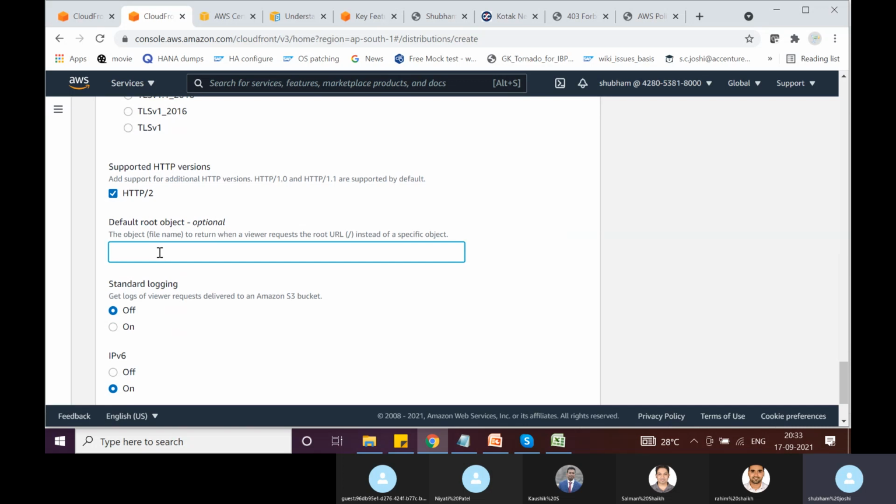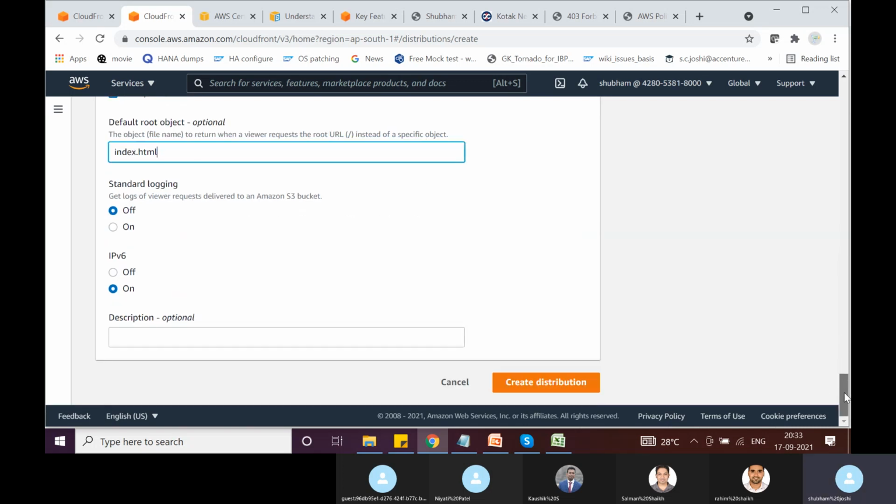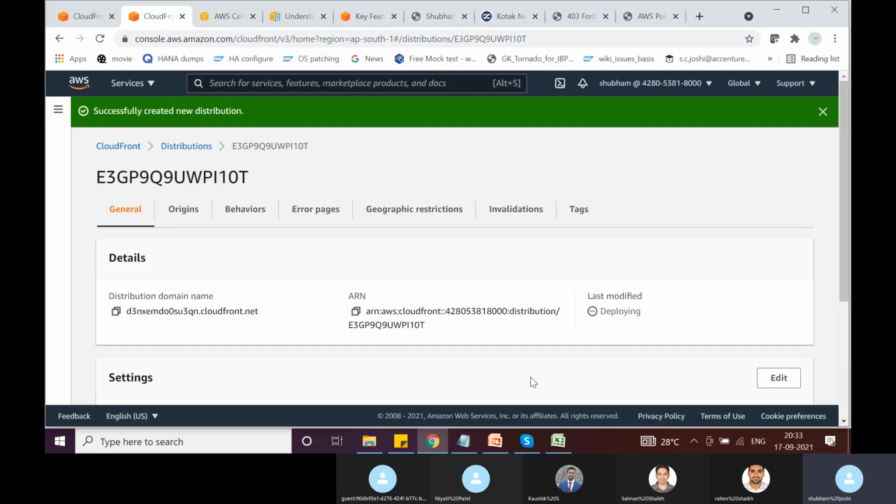So the same goes here. If you're trying to access a CloudFront distribution URL and you do not explicitly specify an object, then what should CloudFront return? So in our case, I will say it should return index.html. And you can give a description, and we are good to create a distribution here.